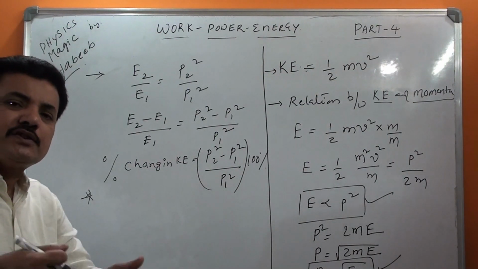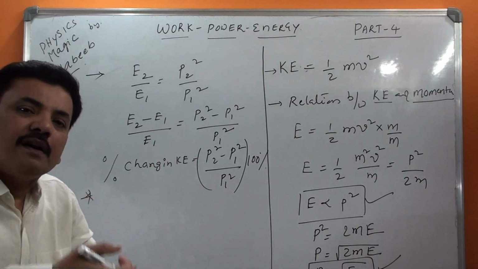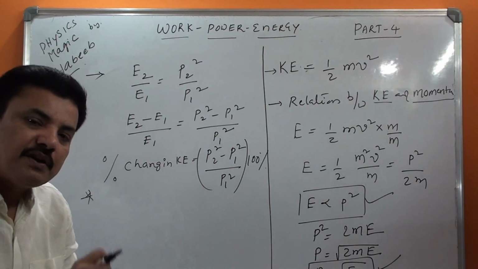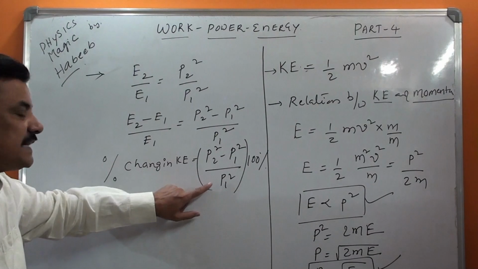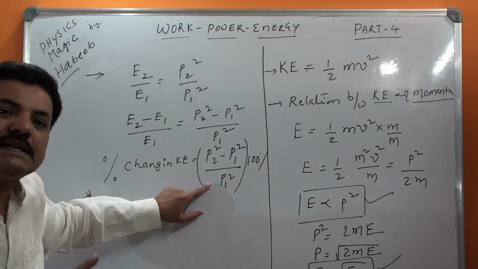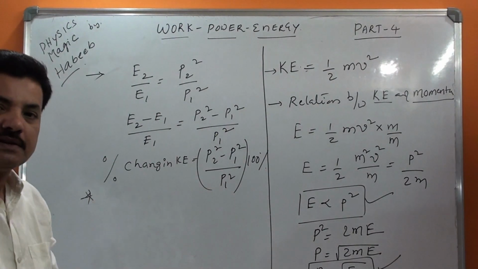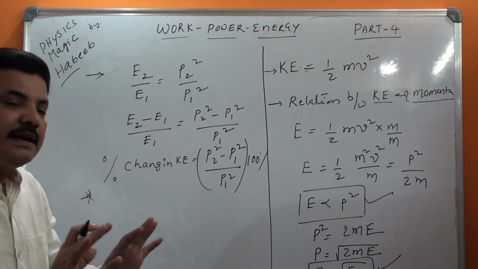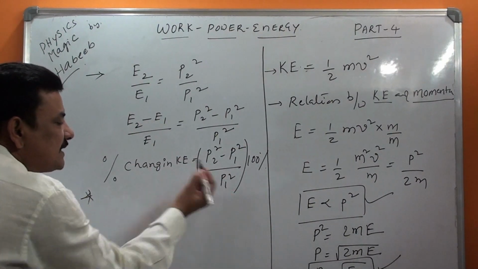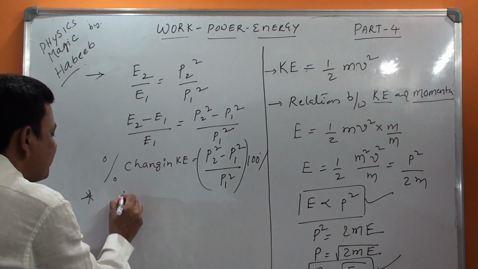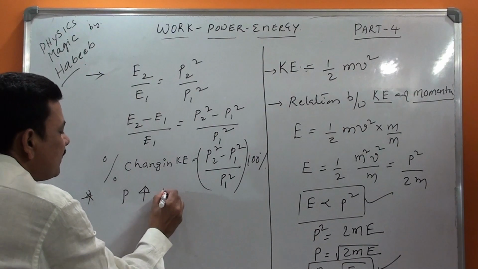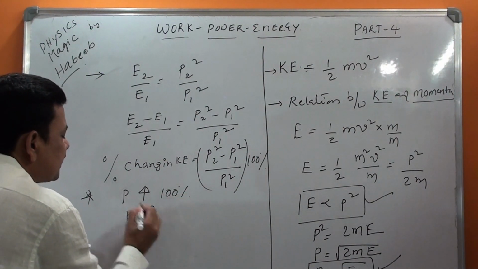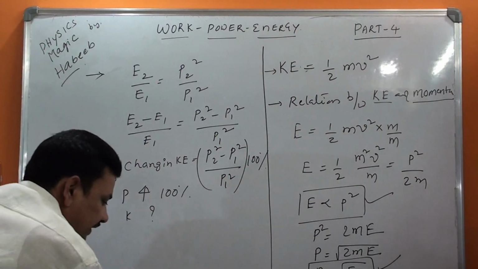Remember, you can stop the video, listen to my voice once again, understand this question and copy it. The question is this: if momentum is increased by 100%, then what is the percentage change in the kinetic energy?